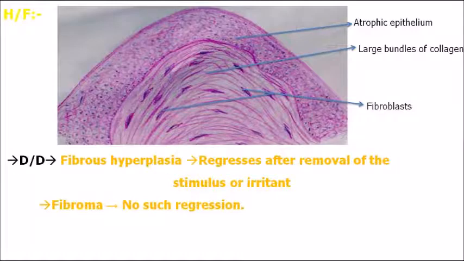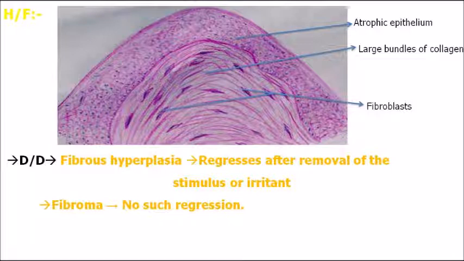Now, histologically, how does it look? Just look at that picture. In fibroma, as I told you, there is rapid proliferation of fibroblast cells. There is an atrophic epithelium, and the connective tissue is the prominent part here. There are large bundles of collagen fibers compared to normal connective tissue, and fibroblasts are producing the collagen fibers.